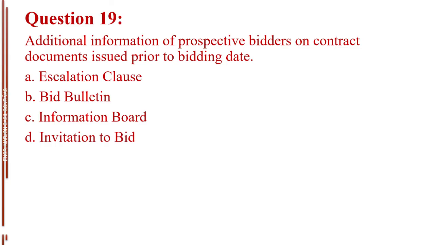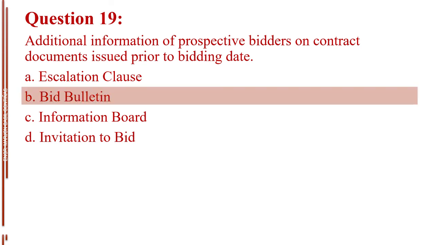Question number 19. Additional information of prospective bidders on contract documents issued prior to bidding date. Letter A, escalation clause. Letter B, bid bulletin. Letter C, information board. Letter D, invitation to bid. The answer is letter B, bid bulletin.